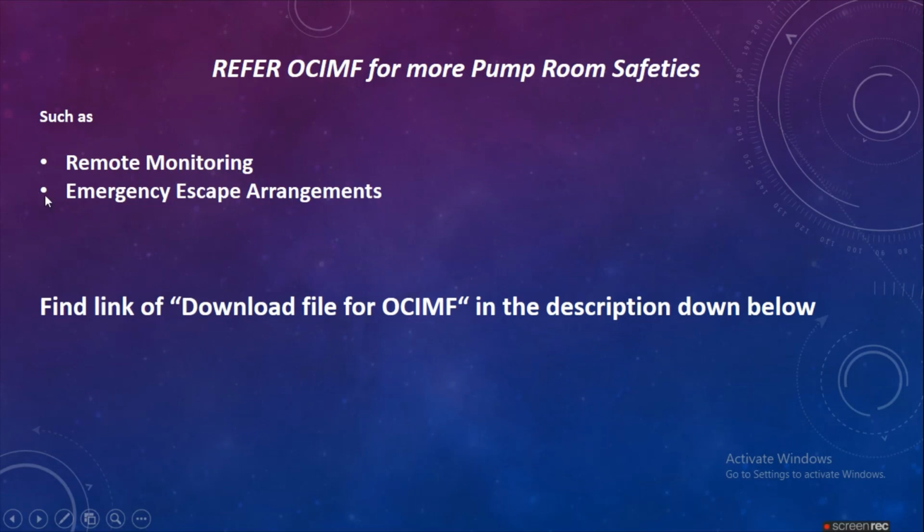The remote monitoring system or the emergency escape system. So all these points, on existing ships and the new recommendations for new ships, you can find in the OCIMF manual, and you can find the link in the description down below. You can refer to the OCIMF manual for more clarification.